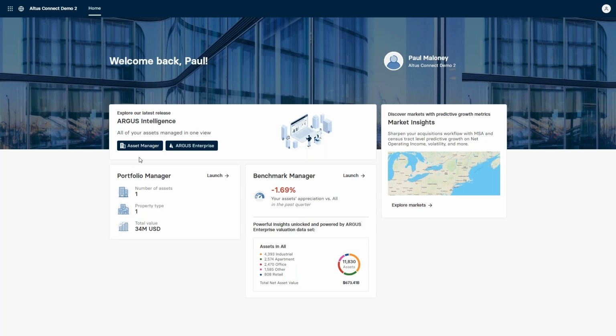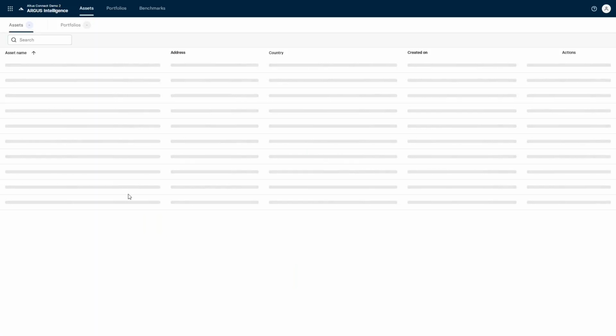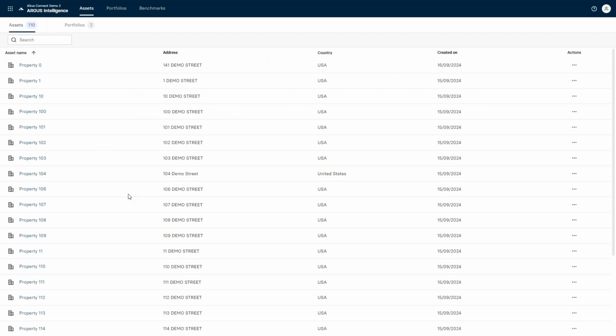So within Argus Enterprise, you're familiar with the portfolio and scenario constructs typically, and how data sits in there and becomes a point-in-time version of an Argus model or of a property. Asset Manager starts to take that and pull those models together into a view that's much easier to see what you've got, when you've got it, and how it's being used. So it all starts with the concept of an asset.